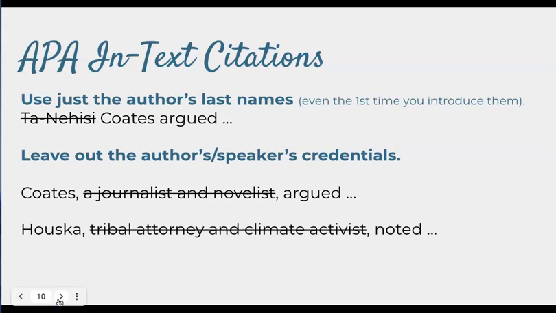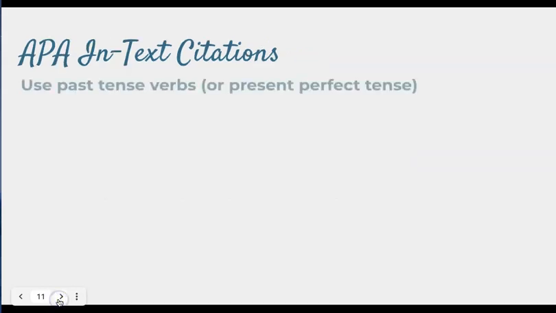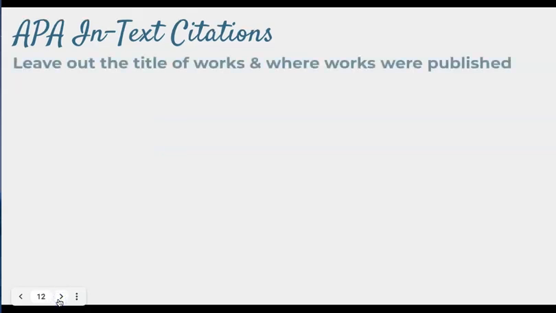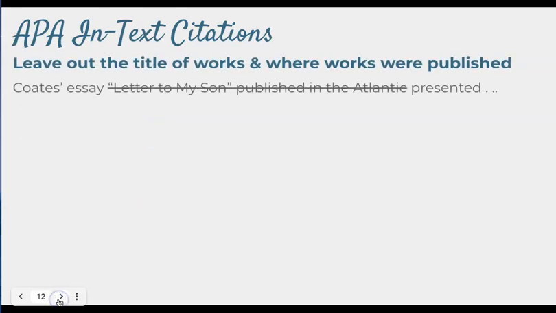However, in APA, you leave that out, and you're just trusting that your readers know who the big names in the field are, or that they'll go and research that information themselves. So don't include that. You want to use past tense verbs or present perfect tense. So instead of saying Coates argues, you'll say argued, has argued, has asserted, or you can say according to with the author's last name. This is another big difference between APA and MLA.